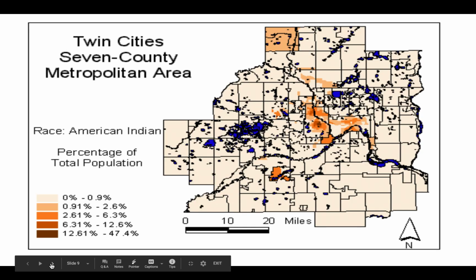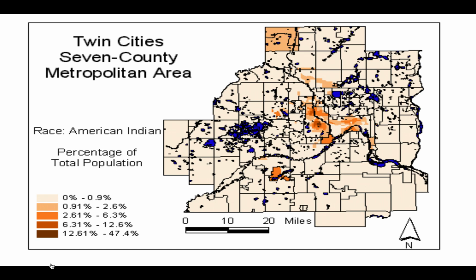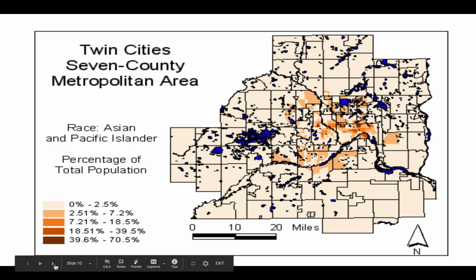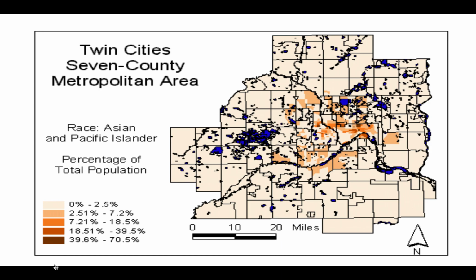We look at the 7-county metropolitan area. We can see the clustering, we can see the distribution of American Indian, with the American Indian representing a small percentage of the overall metropolitan area, but we can see some enclaves in Minneapolis, South Minneapolis, and then also some in the northwestern suburbs. We look at Asian. Again, Asian is located near the 2 major cities, St. Paul and Minneapolis.